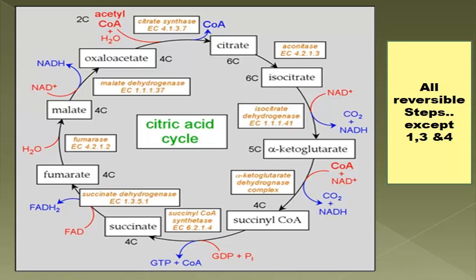Now what was the starting material of this pathway? That is acetyl CoA, which has 2 carbons, and oxaloacetate, which has 4 carbons. And remember, these 2 carbon dioxide expelled in the 2 oxidative decarboxylation steps come from the acetyl CoA. One is expelled in the isocitrate dehydrogenase step and another in the alpha ketoglutarate dehydrogenase step. These 2 carbon dioxide are the product of the acetyl CoA oxidation.